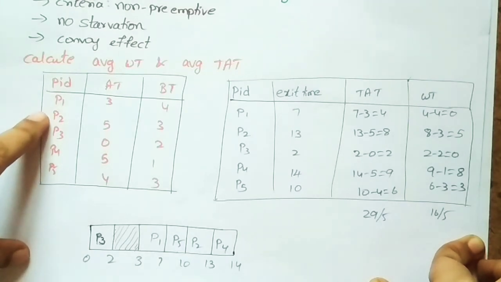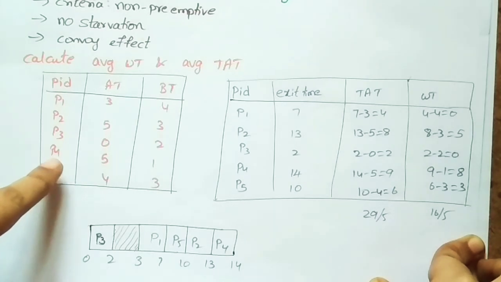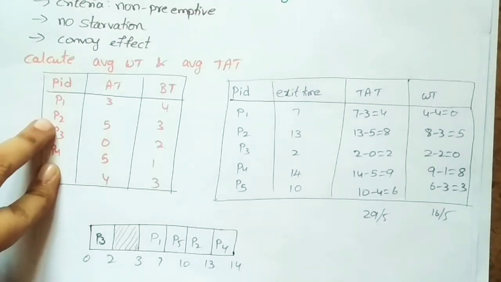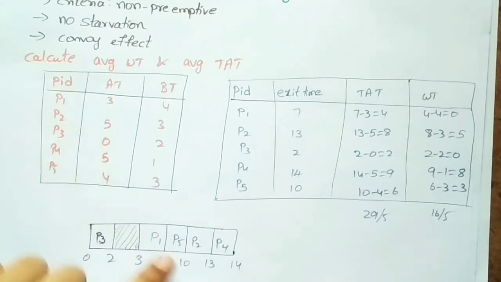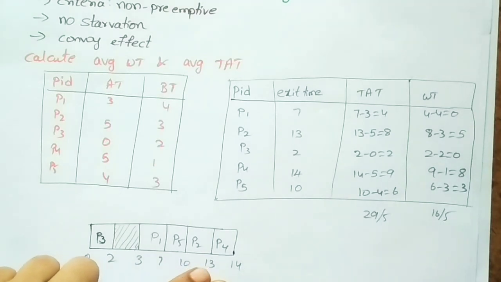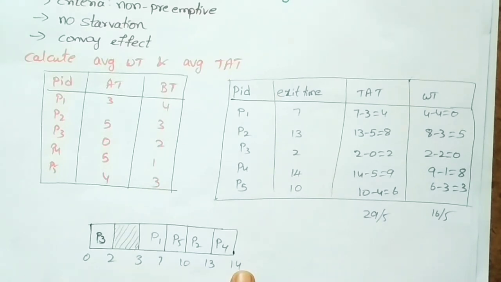Here P2 has a lower process ID compared to P4, right? So we select the process based on the process ID. So here the process is P2. We are going to execute P2 for 3 units, up to 13. Next is the process P4. This is the remaining process, so it is going to execute for its burst time 1, up to 14. So like that we have solved the Gantt chart.